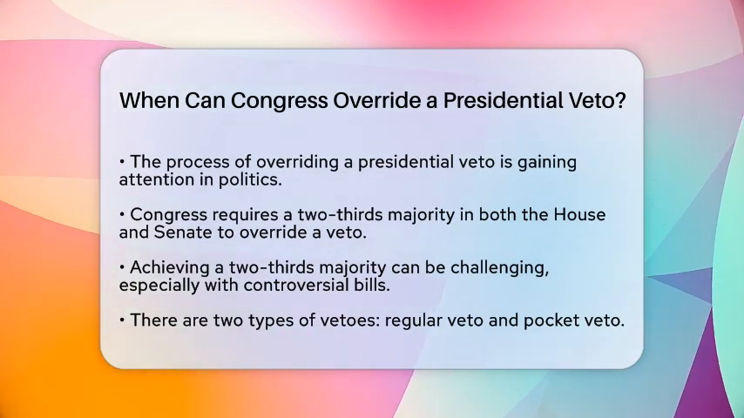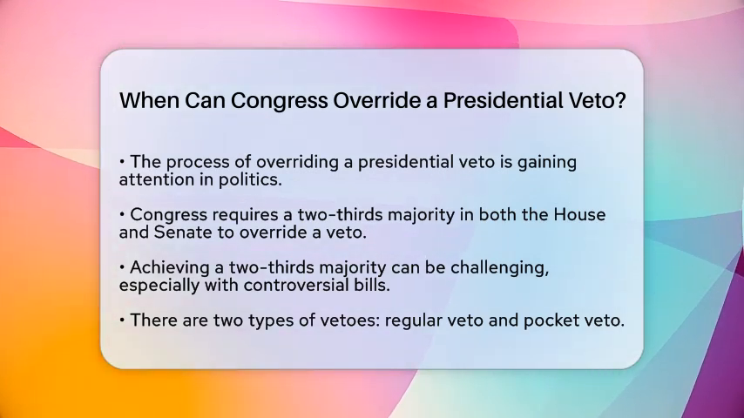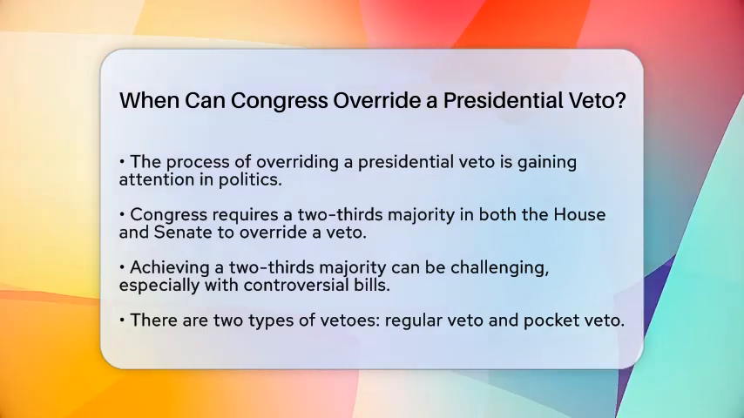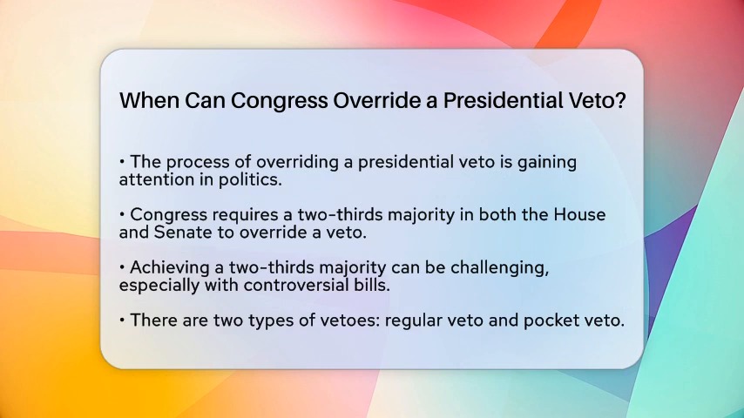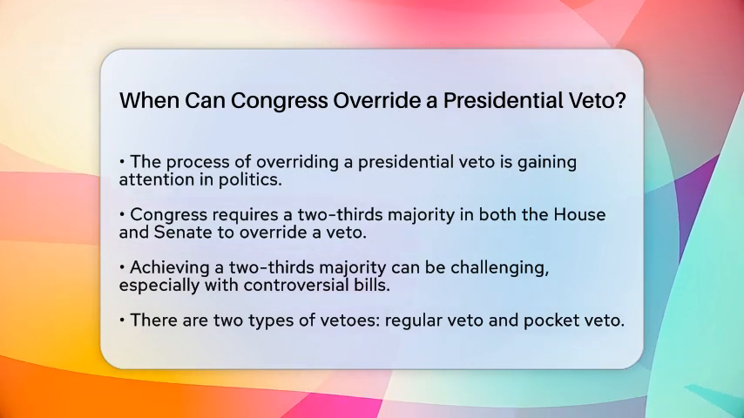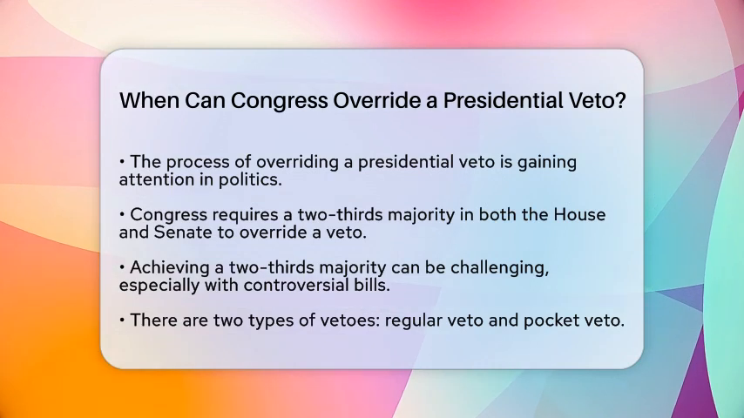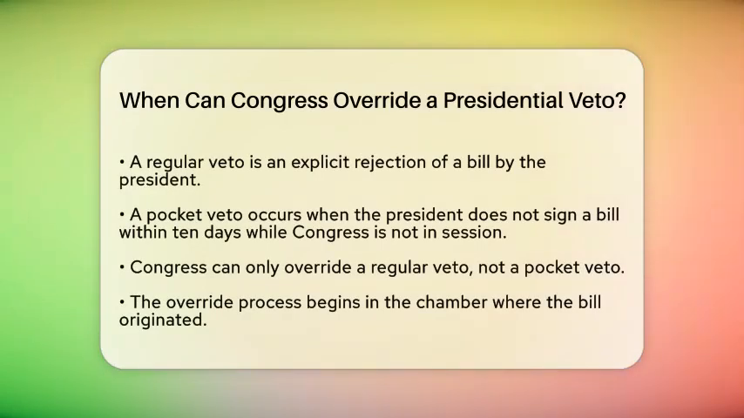To override a presidential veto, Congress needs a two-thirds majority in both the House of Representatives and the Senate. This means they must gather enough votes to counter the president's decision. Achieving this can be tough, particularly if the bill is controversial or if there is strong opposition from the president's party. There are two types of vetoes to understand.